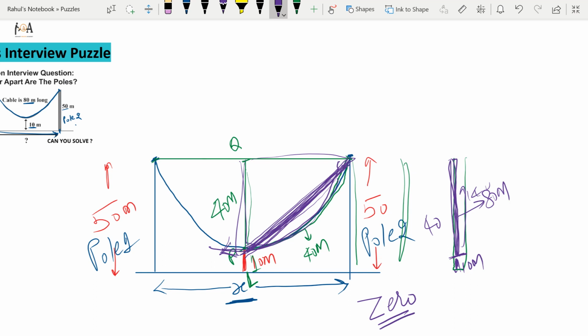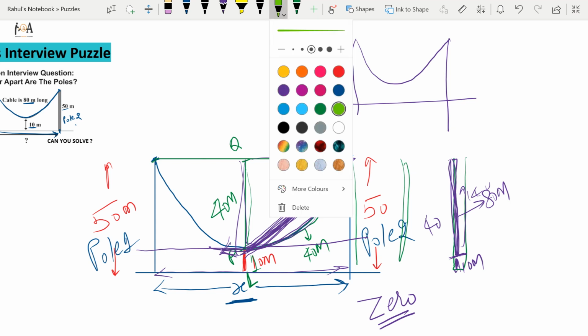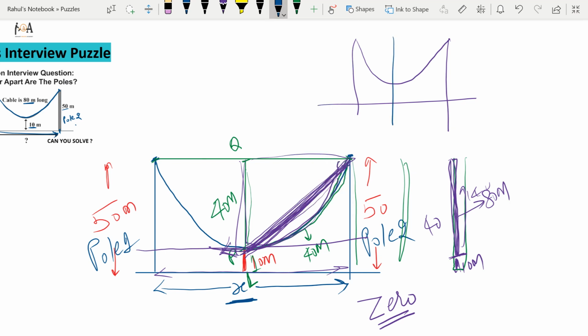Let me explain once again. Two poles are there. Suppose you can understand it like that. This is the cable, and this is 40 meter, this is 40 meter, and this is 10 meter, this is 10 meter, and this is 40 meter, right?